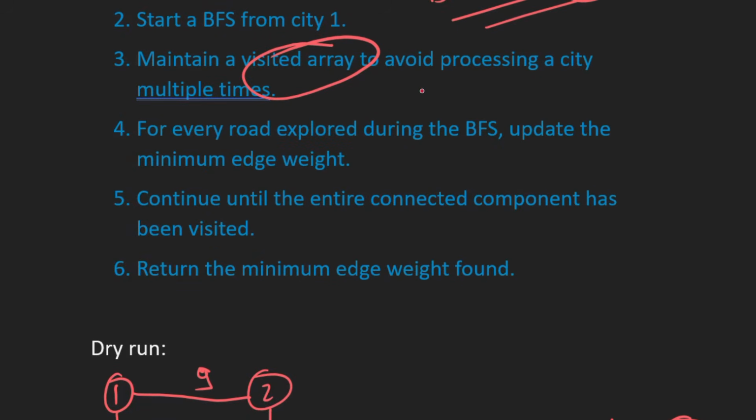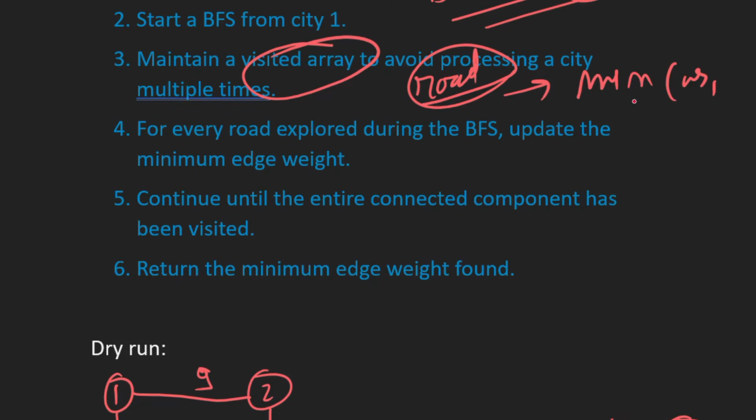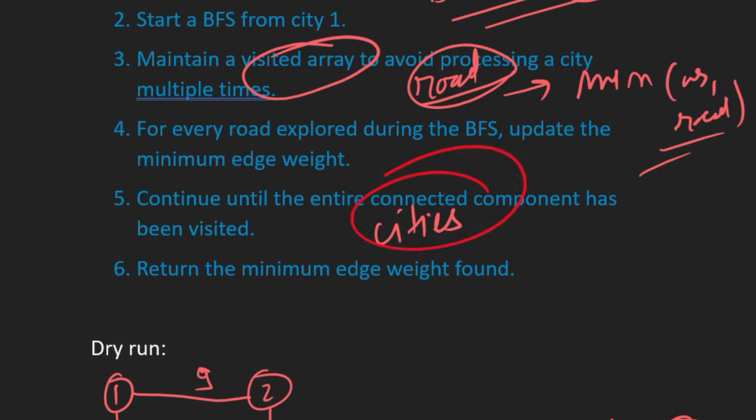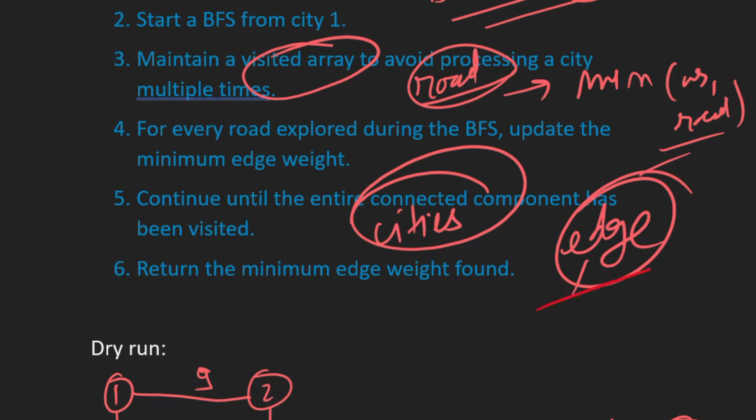And whenever we see a new road, we update our answer as the minimum of the answer comma the edge weight of the road, or the road distance, right? And we'll continue until we process all the cities, and at the end we will find the minimum edge, and that is our answer.